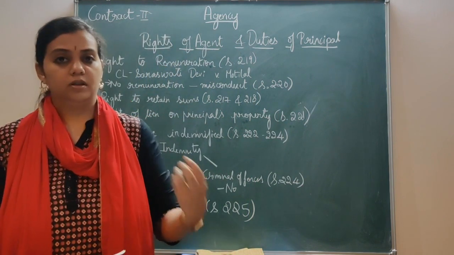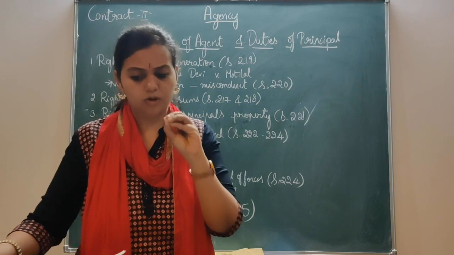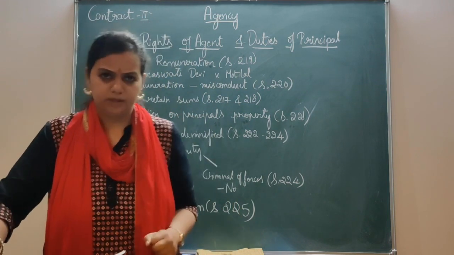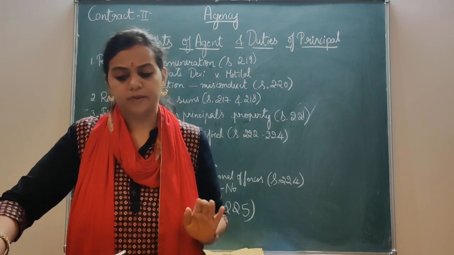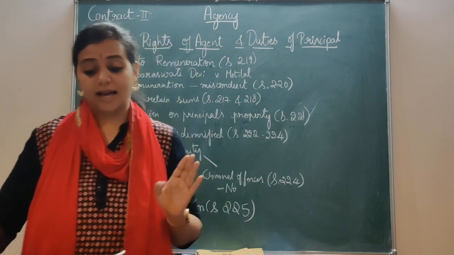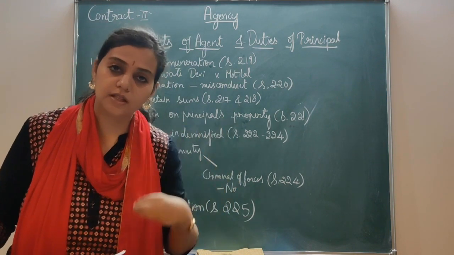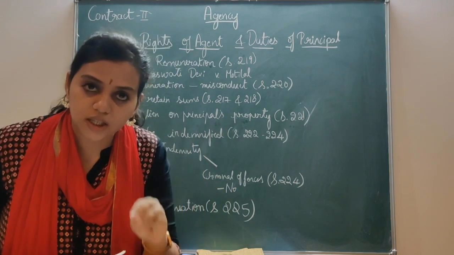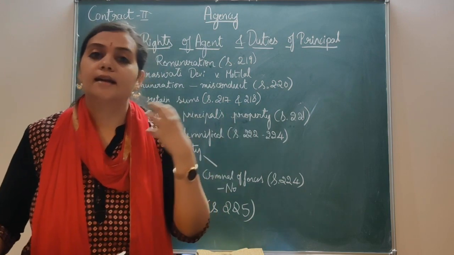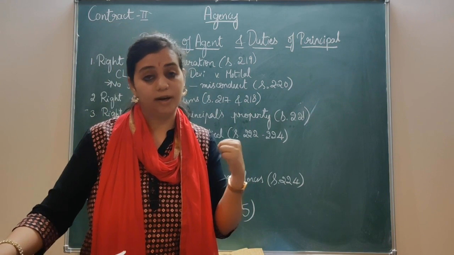Until the amount due to himself for some commission or disbursement or service in respect of the same has been paid or accounted for him, until the remuneration is paid, till then he can have the control of that property. That is given under section 221.